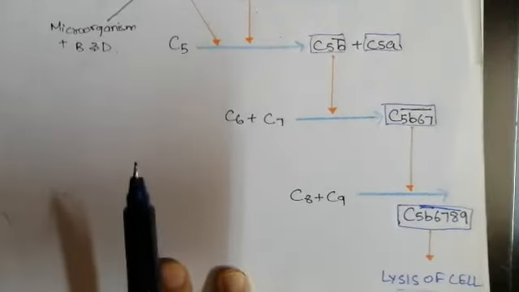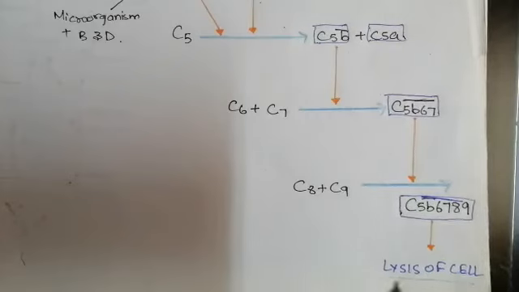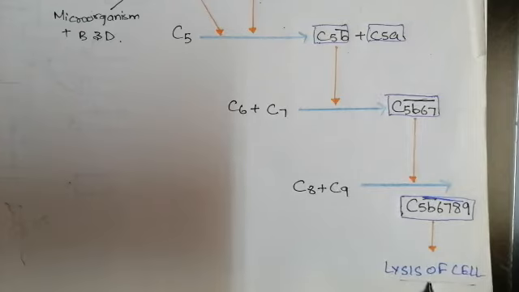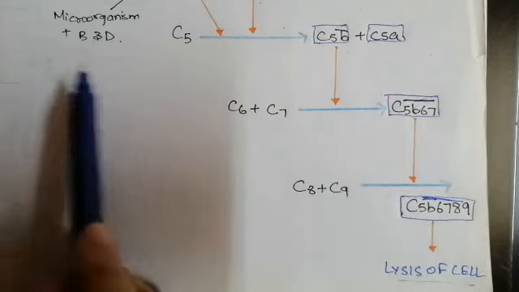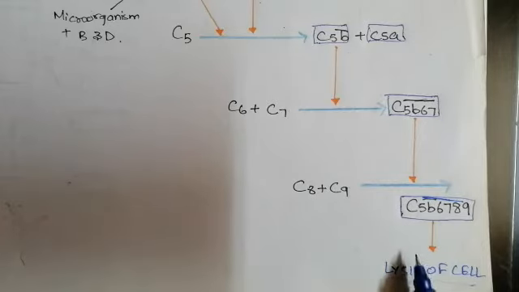That is the major role of the complementary system, or you can say the major work that should be performed by this system is the lysis of the cell. So at last, by activating all the complexes along its way, what happens is the lysis of the pathogenic cell, or lysis of the antigen. Then there is removal of the infection.